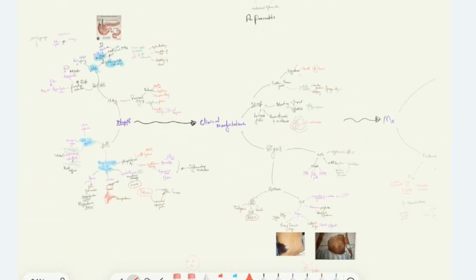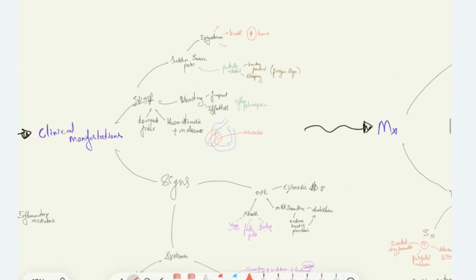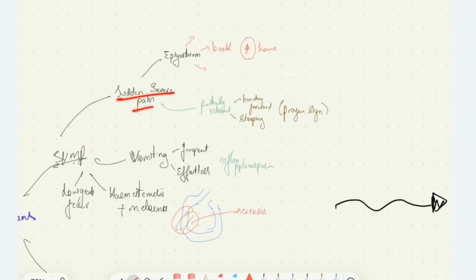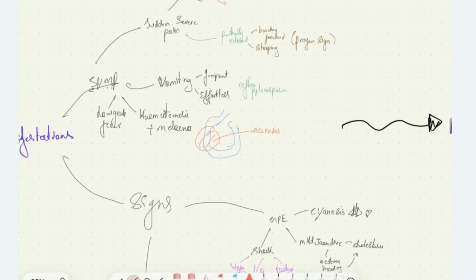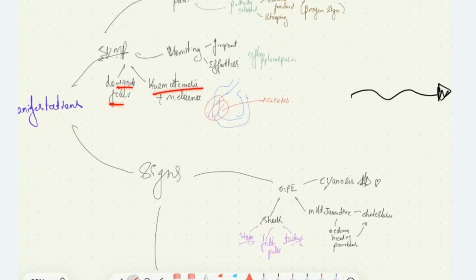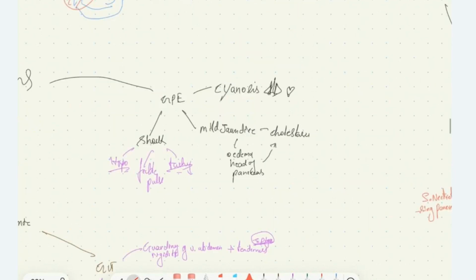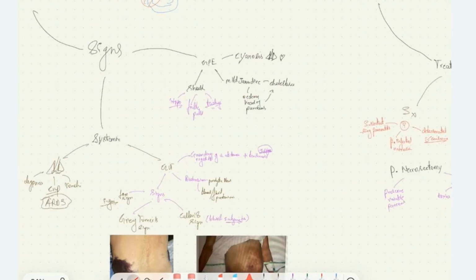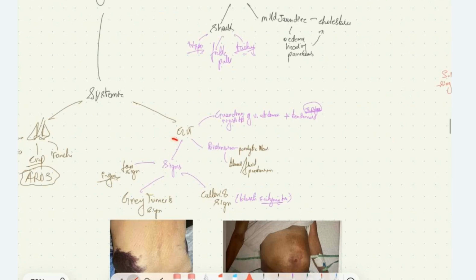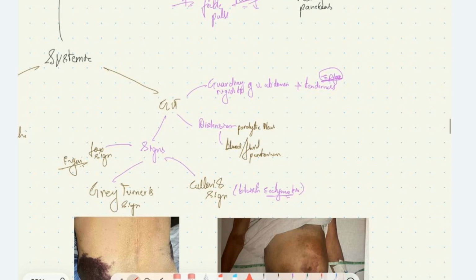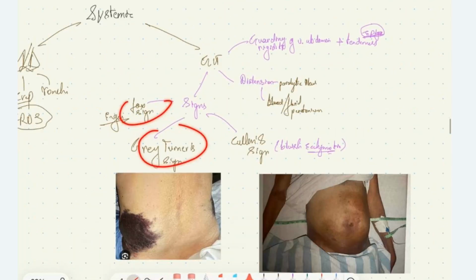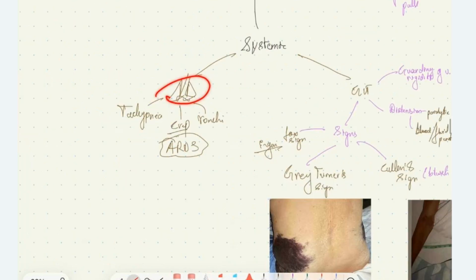Then we have clinical manifestations. The symptoms with which the patient presents are sudden onset of severe pain in the epigastrium, radiating to back, gradually increasing, relieved on bending forward or stooping, causing the prayer sign. The patient can have frequent effortless vomiting, hematemesis, low-grade fever. The signs on general physical examination: the patient can have cyanosis, mild jaundice, shock. On systemic examination, GIT, the patient will have guarding, rigidity in the upper abdomen and tenderness in the epigastrium region, abdominal distension, Cullen sign, Grey Turner sign, Fox sign. And then on RS examination, the patient will have rhonchi, crepitations, tachypnea due to ARDS.